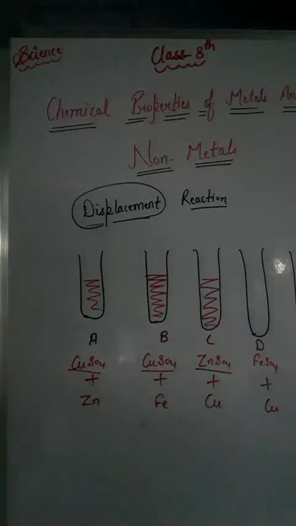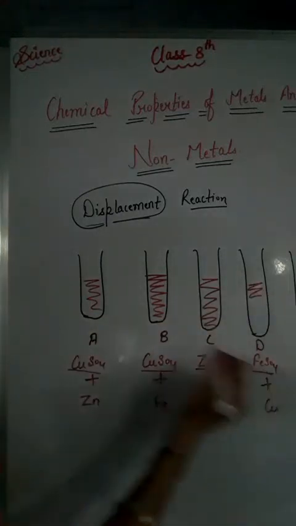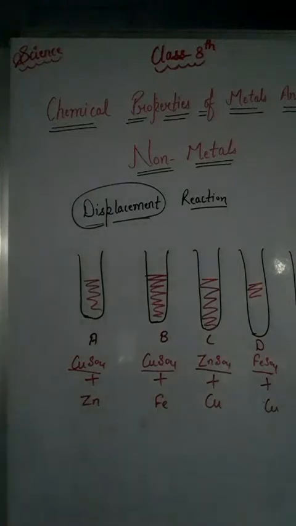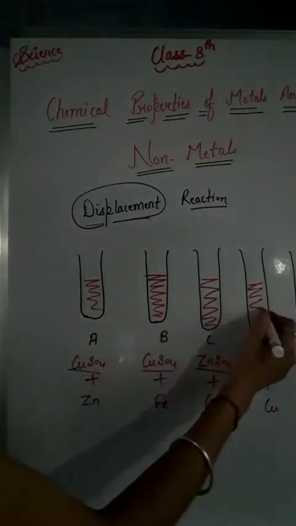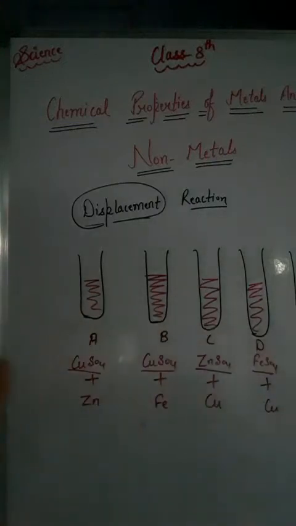Zn is the symbol of zinc, right, and the formula of zinc sulfate is ZnSO4. In test tube D, we add a solution of FeSO4, that is ferrous sulfate, right, and in test tube E, again we add a solution of zinc sulfate, that is ZnSO4, right.